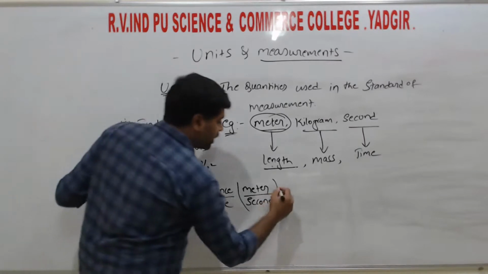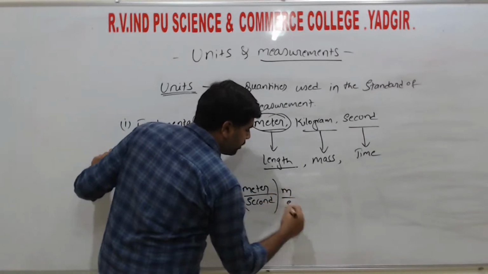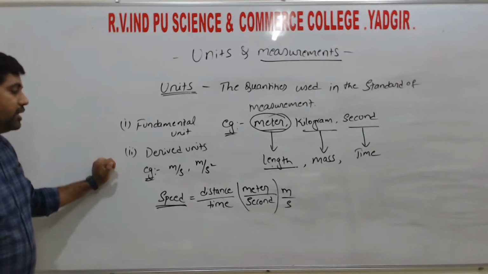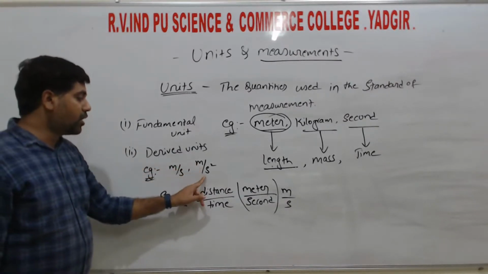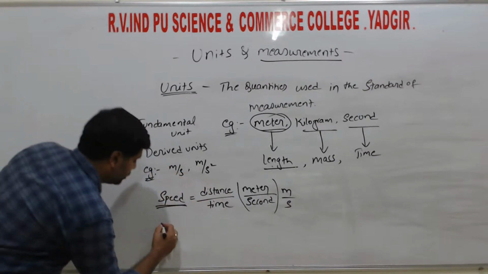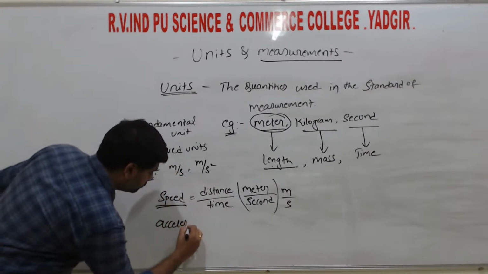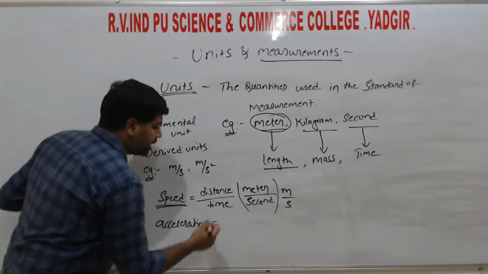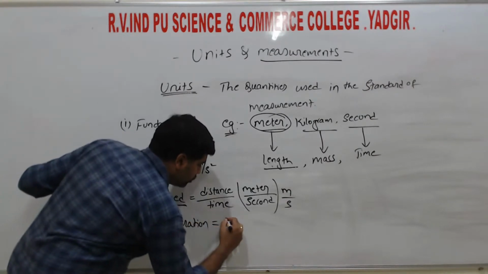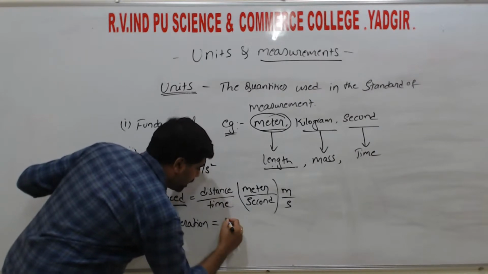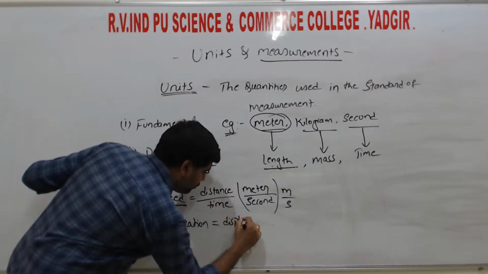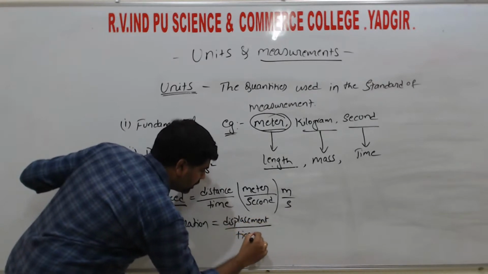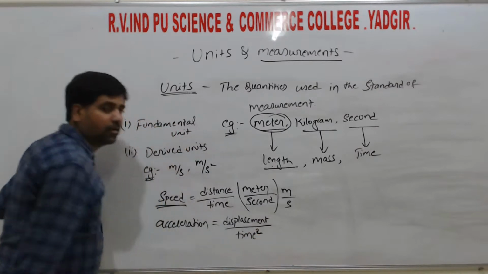In symbols we can write meter per second as m/s. m represents meter and s represents seconds. In a similar way, meter per second square is for acceleration. Acceleration is equal to velocity by time, or displacement by time square, right?